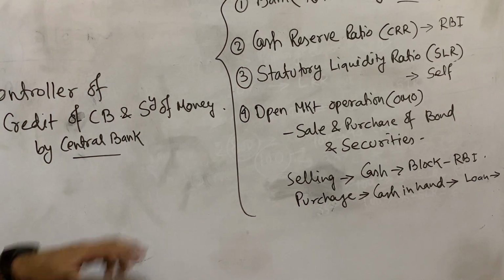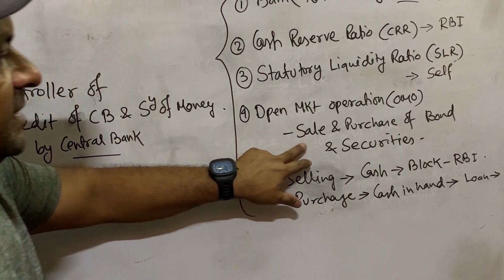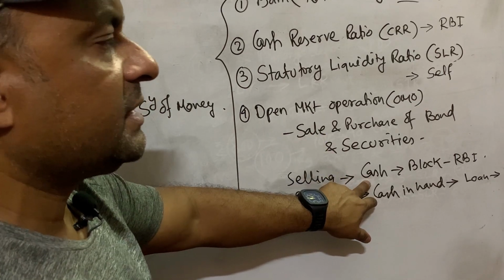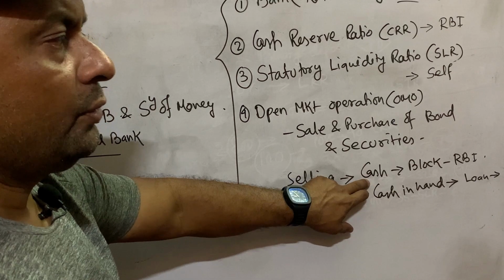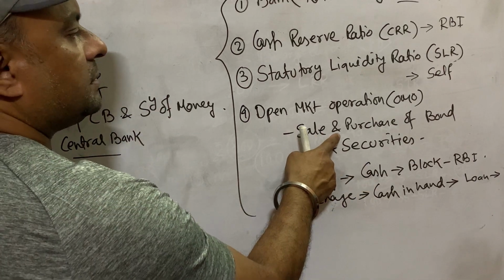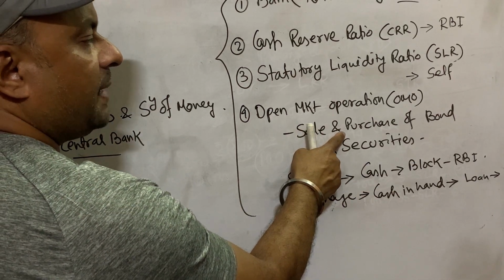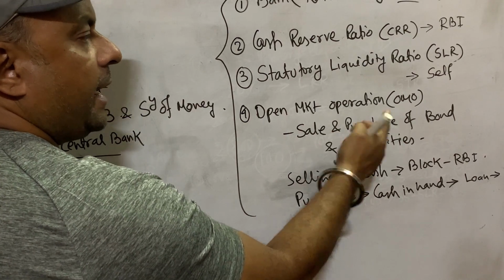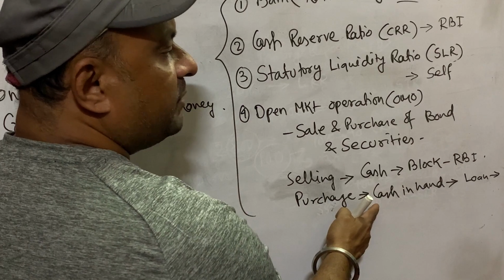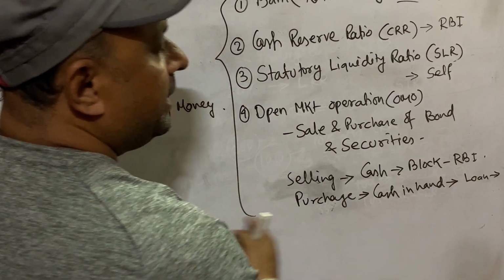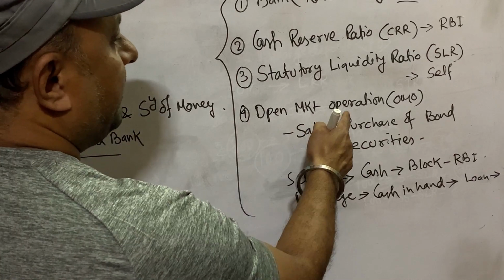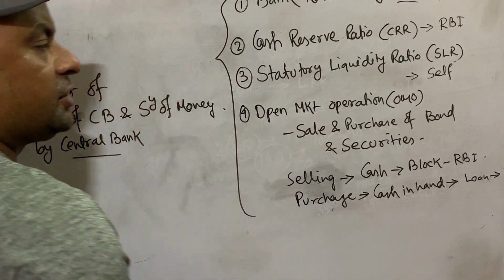When the central bank wants to control the money supply, it starts selling securities, and the commercial banks' cash reserve is blocked with the central bank. They cannot give more loans. And when the central bank wants to increase the money supply, it starts purchasing the securities from the commercial banks, and the commercial banks get their cash back in hand, and they can easily give more loans to the public. In this way also they can control the money supply in the country and the credit creation of commercial banks.